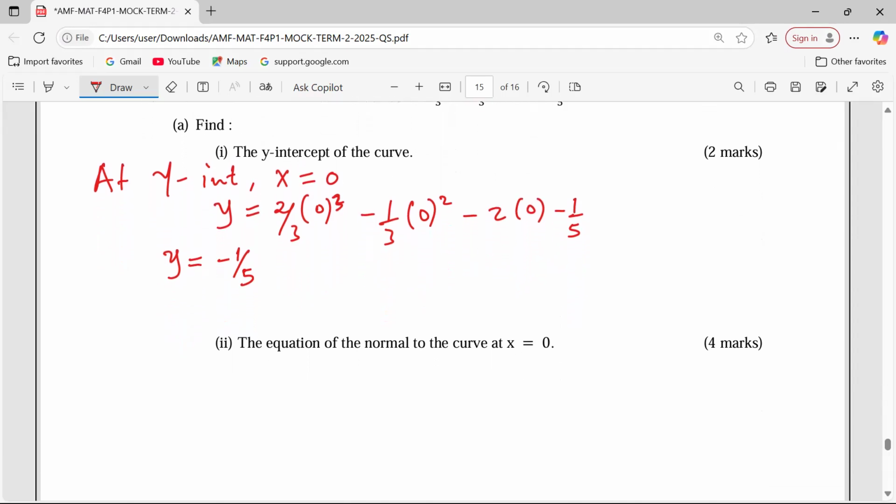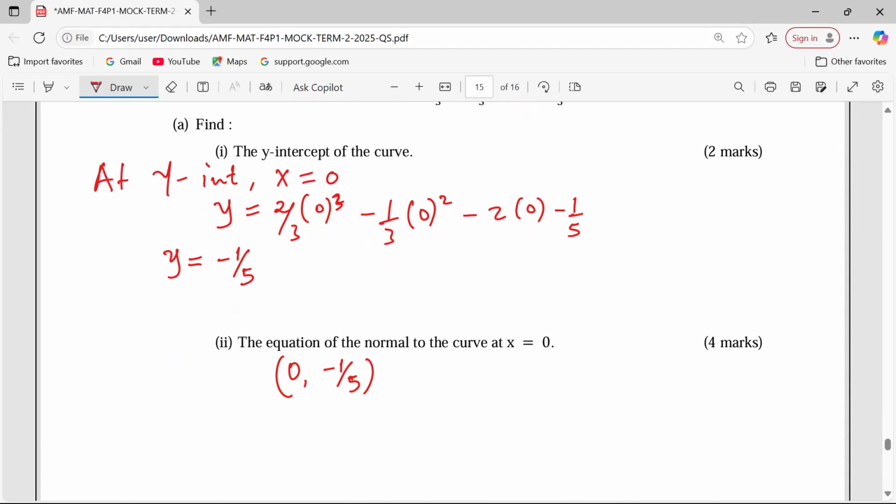Part 2 of the equation, what does it talk about? The equation of the normal to the curve at x equals to 0. At x equals to 0, we're supposed to write it as a coordinate first. Because when x is 0, as we have just worked out, the value of y is negative 1/5. Therefore, we need the normal at this point now, 0, -1/5. That is the coordinate which we shall be working with.